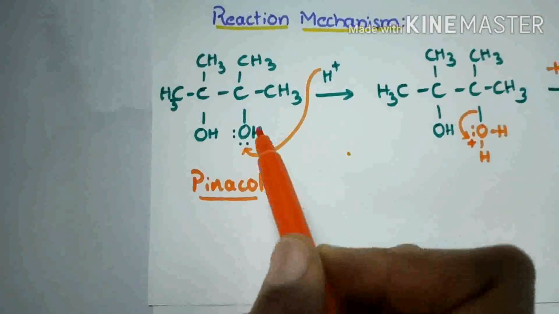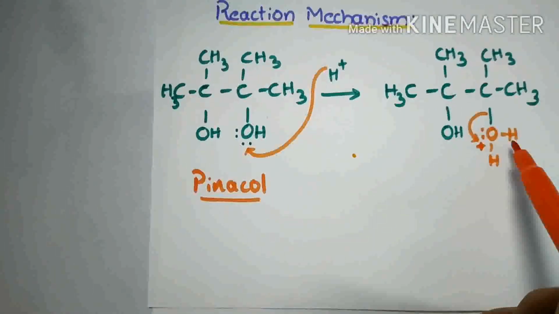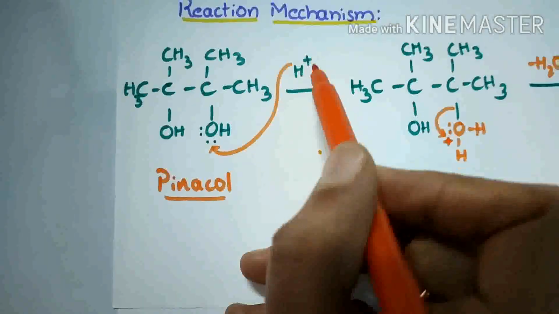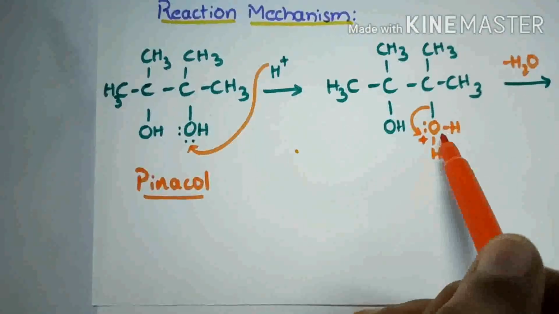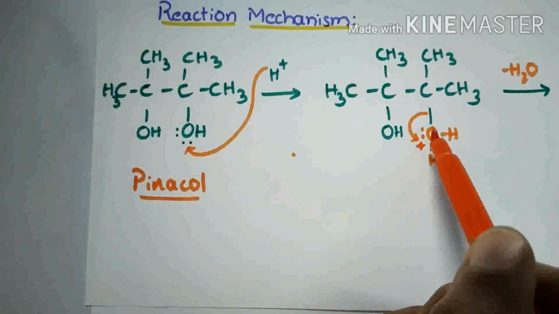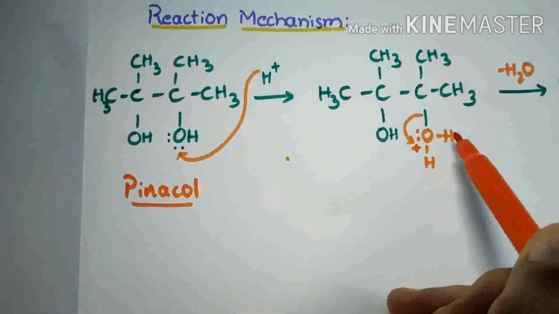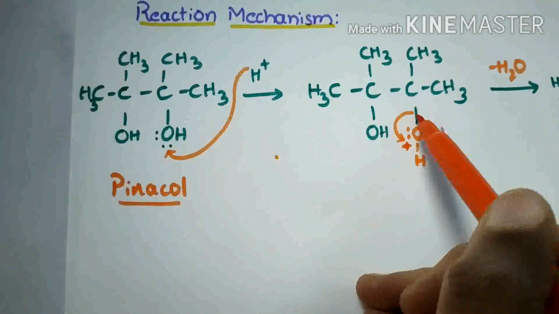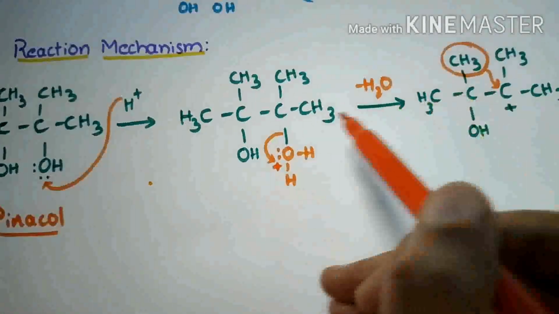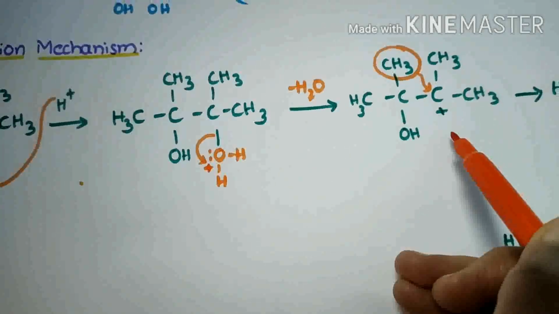It is pinacol. In this, one OH will be protonated and then it will form OH2 plus, because H plus is attached to one oxygen. So one bond will be formed between oxygen and hydrogen, and oxygen will get a positive charge. It is unstable, so it gets electrons from this bond and then H2O will be removed. Then the carbon gets a positive charge. It is a carbocation. It is an intermediate.